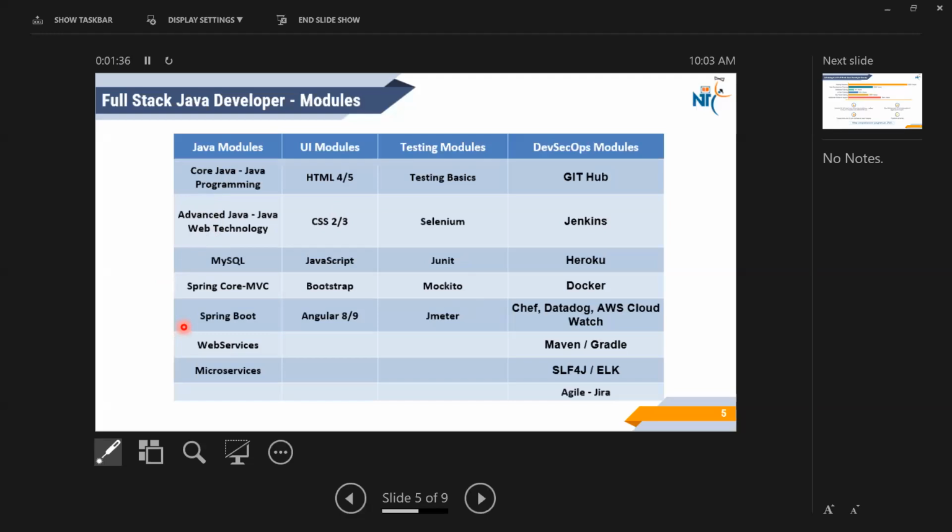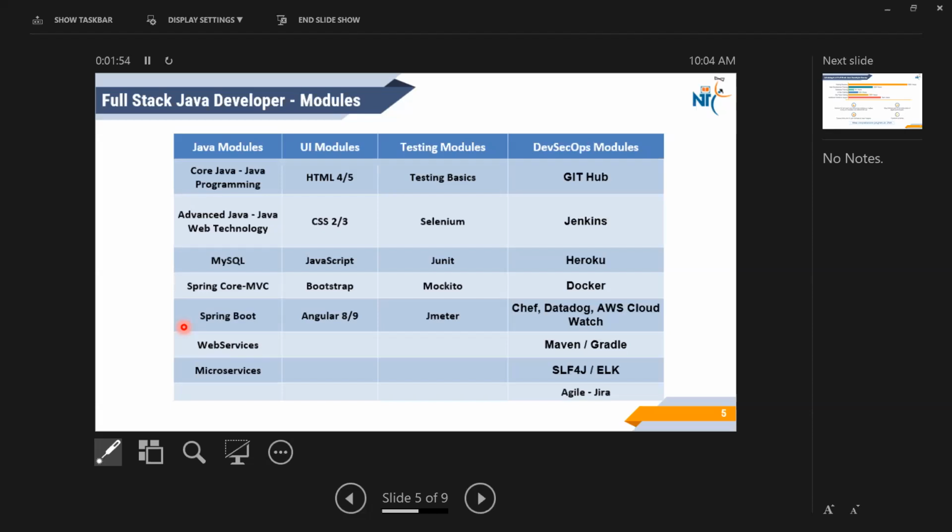So time factor, guys, please keep 6 months of time. It is not going to complete within 1 month or 2 months. Sorry to say that. No, not at all possible. Only core Java is going to take 2 months of time minimum. I hope it's clear, guys, for everyone.